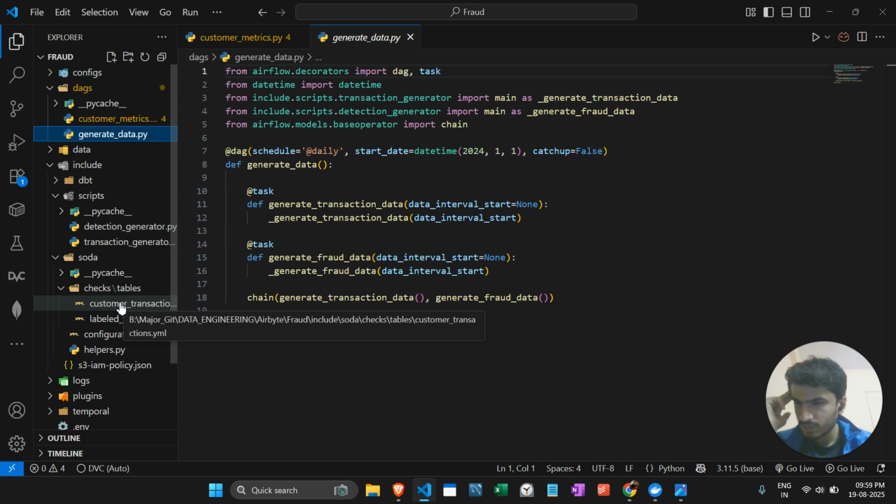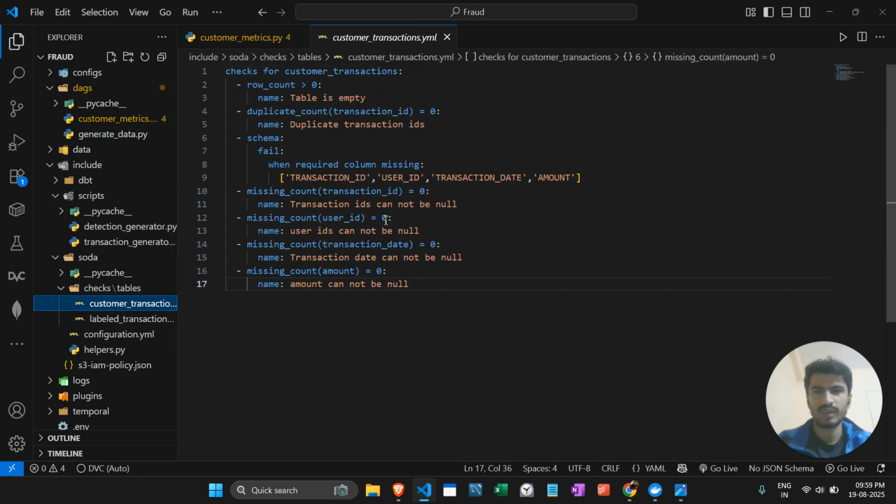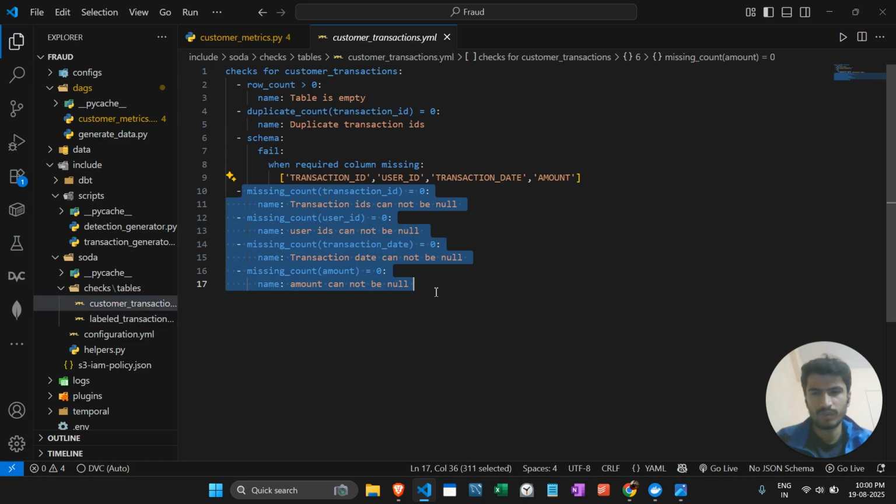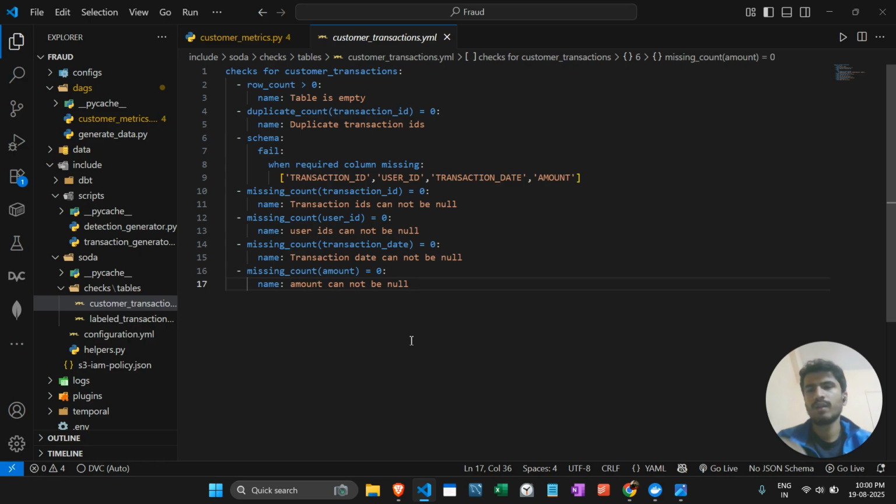This is our Soda, this is customer nation. There are some quality checks that we are performing on those two datasets. For the customer transaction dataset, we check that the row count is greater than 0. There are not supposed to be any duplicate rows. Also some assumptions: the amount value cannot be null, transaction keys cannot be null, user ID cannot be null, and transaction date is not supposed to be null. These are the quality checks we are performing on that particular dataset.